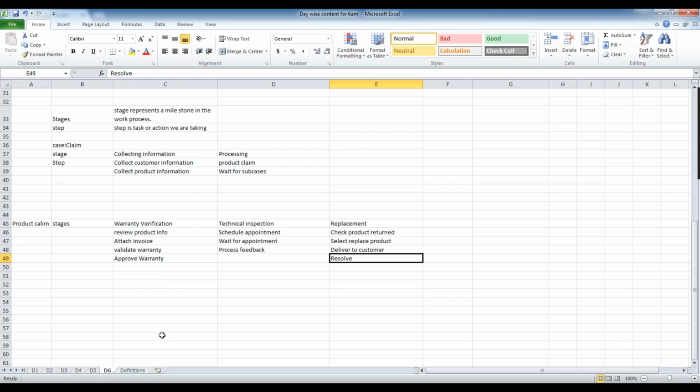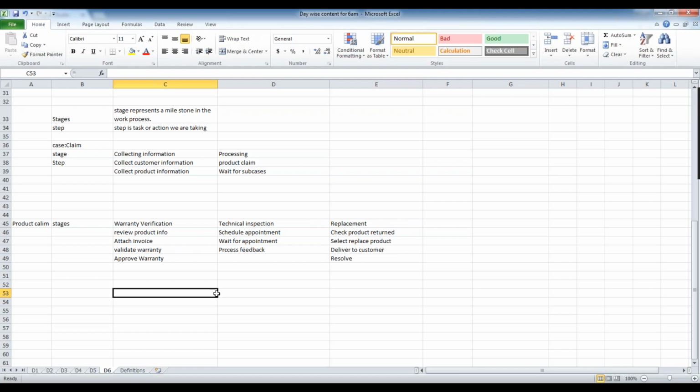And there are scenarios where we are deviating from the actual primary path. Whatever you are adding here, these are called primary stages, and in general we call them the happy path. But there are some business exceptions that will happen. When I say exception, it is a business exception, not a technical exception. So what is the exception here?